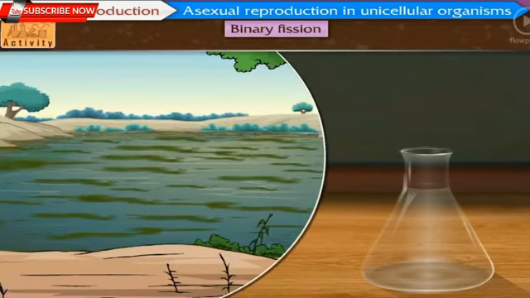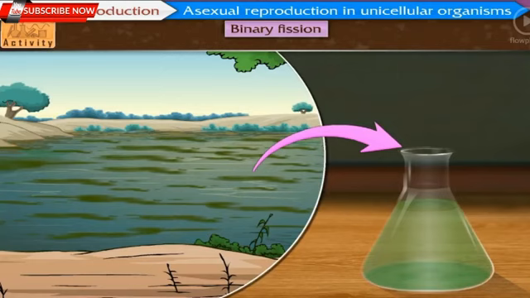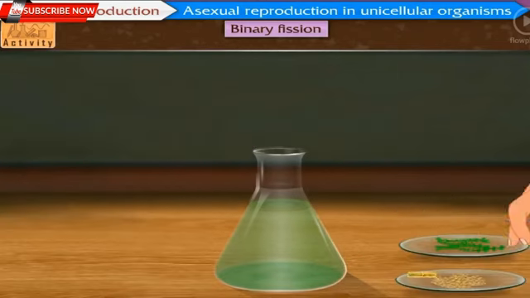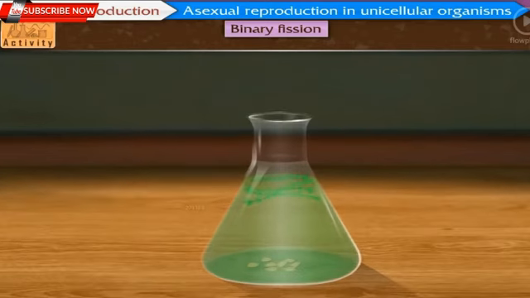Take a conical flask and collect water in it from a pond having stagnant water and aquatic plants. Add some wheat grains and aquatic plants in this collected water to make this medium nutrient-rich for bacterial growth. Keep this setup undisturbed for about 3 to 4 days to allow the wheat grains and aquatic plants to decompose.